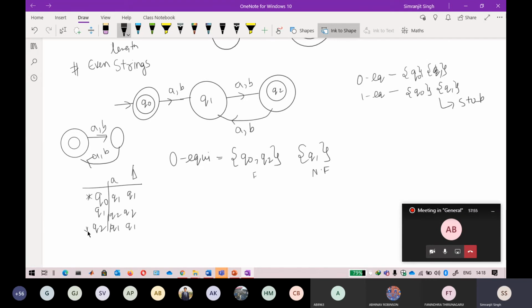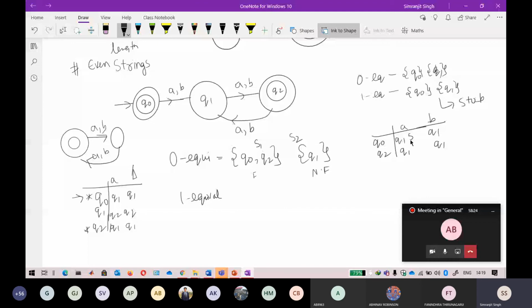Okay, so for 1 equivalent, I have to check whether these two are equivalent or not. For Q naught and Q2, you have to check on A and B. Q naught on A is going towards Q1, and Q2 is going towards Q1. If you check, this Q1 belongs to set 2, this also belongs to set 2, and this also belongs to set 2.